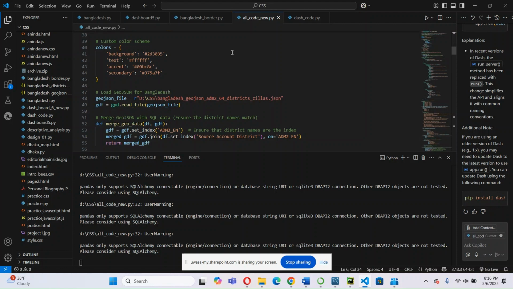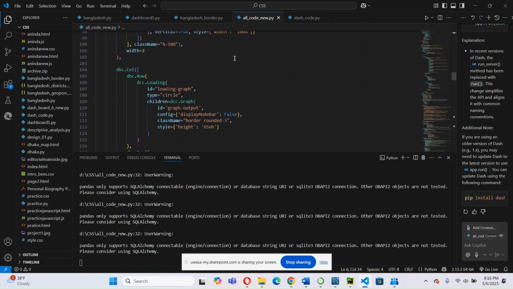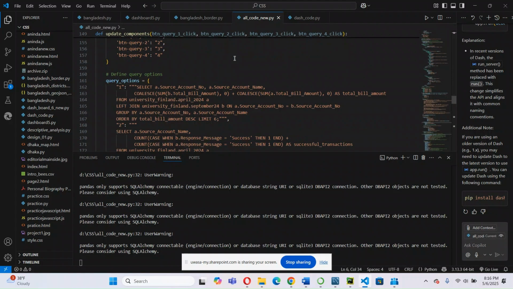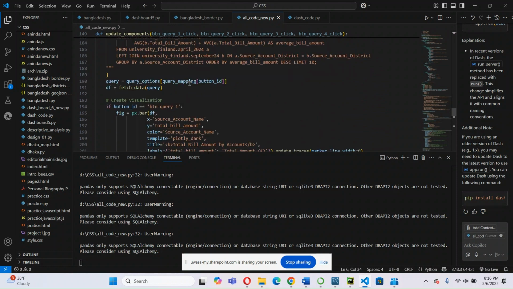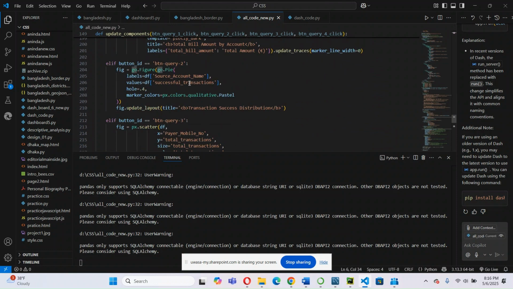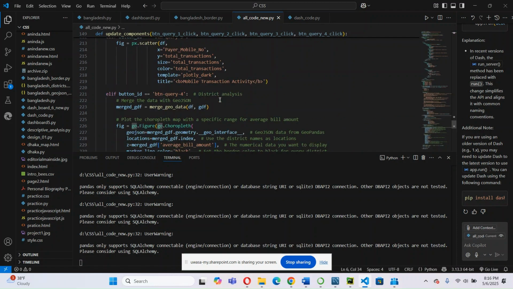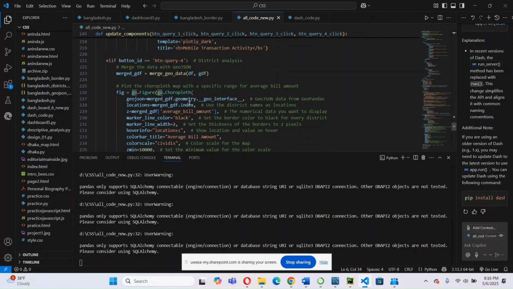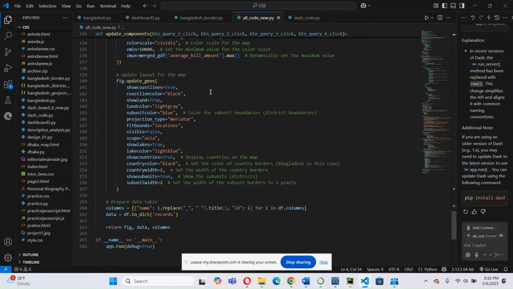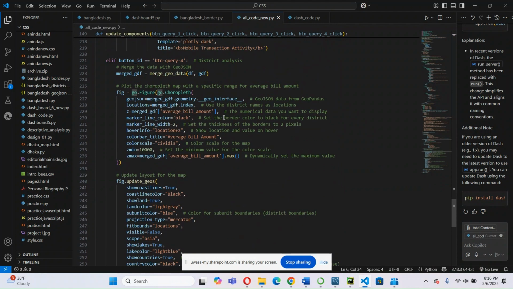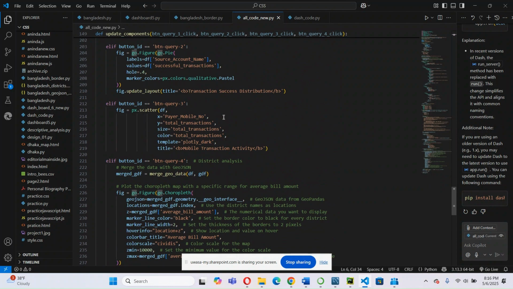What I have put here, my intention was to create the analytical story based on these four SQL queries, which I have put here in the database. And this is all about the other things which are used to create this dashboard. These are all the code, based on different color fragments and different things, which help to create this dashboard.